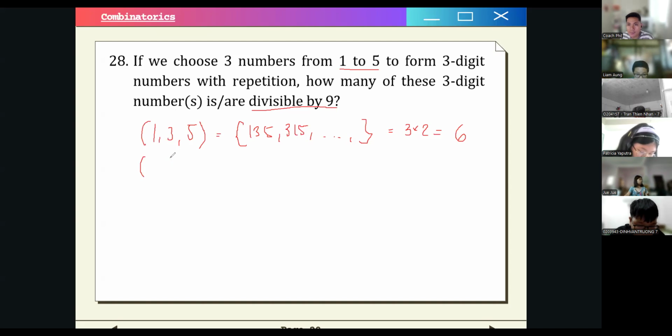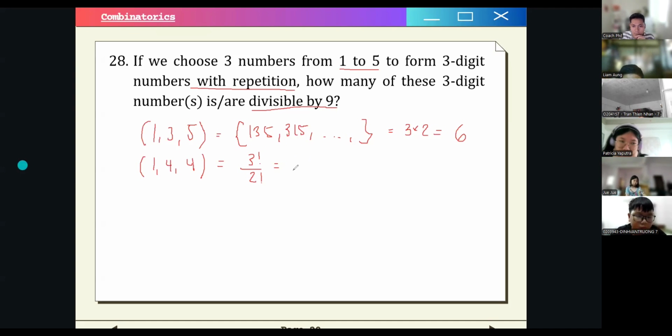So what are the other digit combinations, guys? We can have 1, 4, 4. Because it says it's with repetition, we can repeat digits. Because there are repeated digits here, this is 3 factorial over 2 factorial, which is just equal to 3.